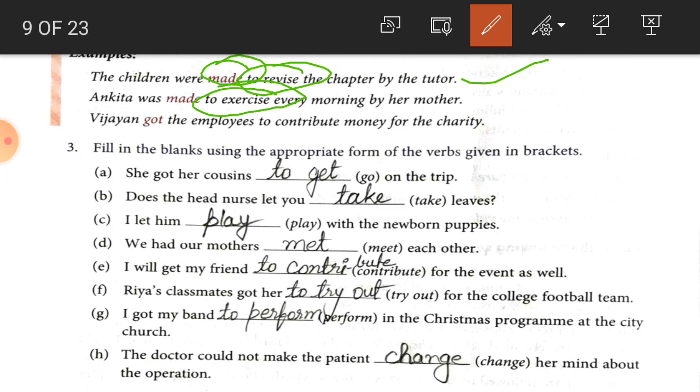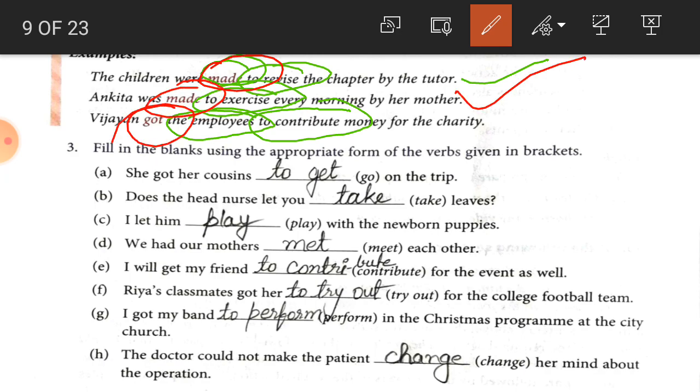Vijayan got the employees to contribute. So this example is written in the active voice, and here the agent is the employees. And what is the infinitive used here? To contribute. So student, we have got the rule here that when there is an agent in the sentence after the causative verbs made and got, the infinitive with to is used. Made in the passive sentence and got in the active sentence.